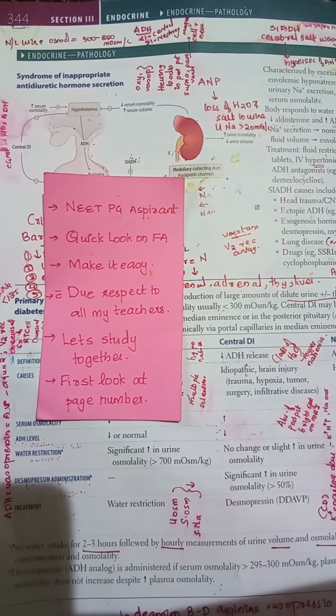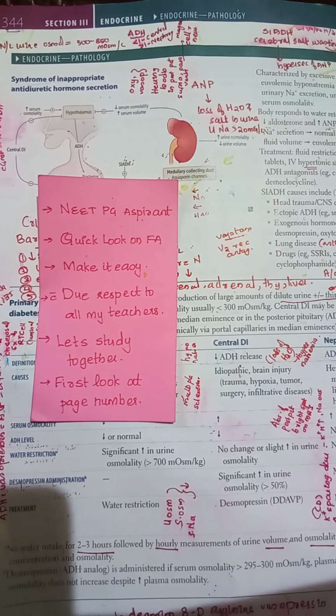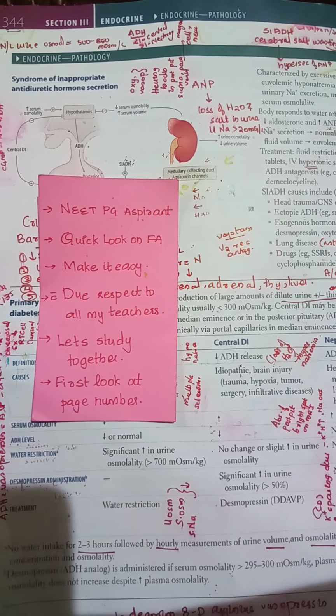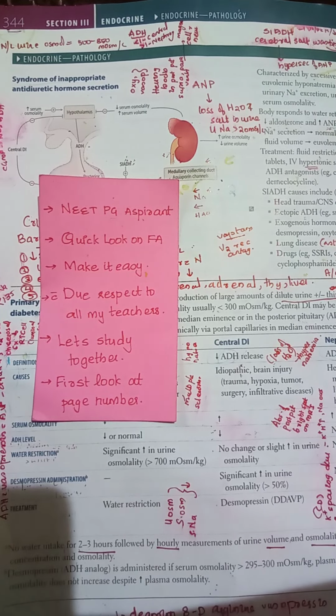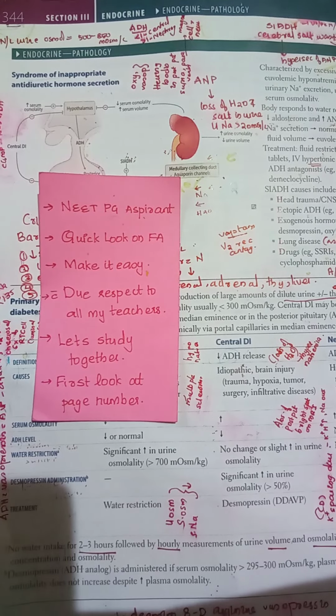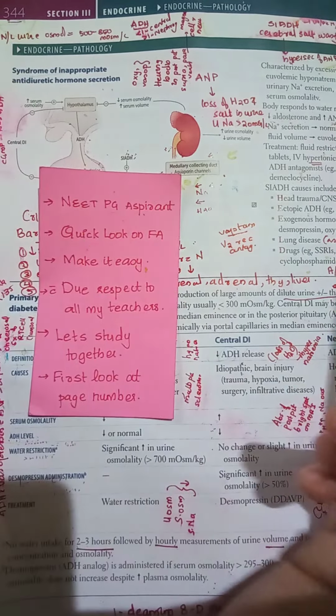Hello dear friends, after yesterday's topic of SIADH, let's move on to the rest of endocrine pathology. So we are going to deal with three topics here: primary polydipsia, diabetes insipidus, hypopituitarism and acromegaly. First of all, please note the page number, that is page number 344 is what we are dealing with.